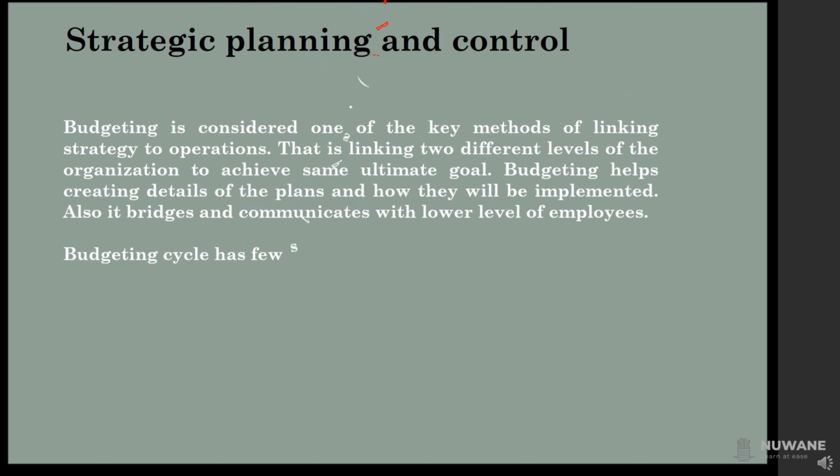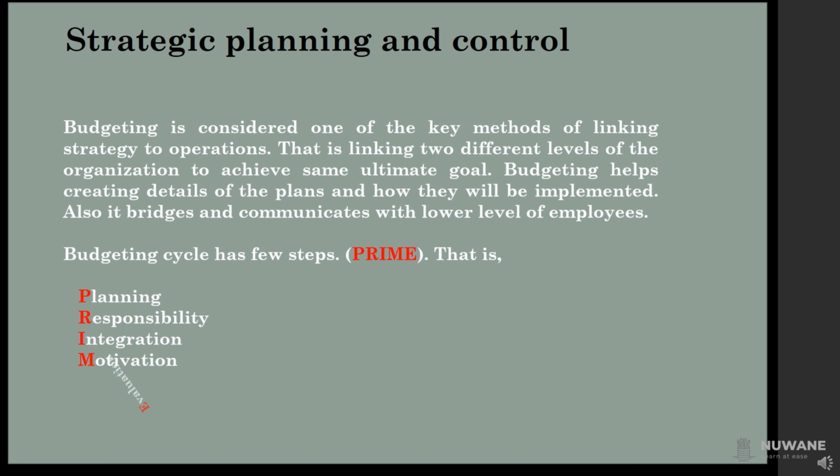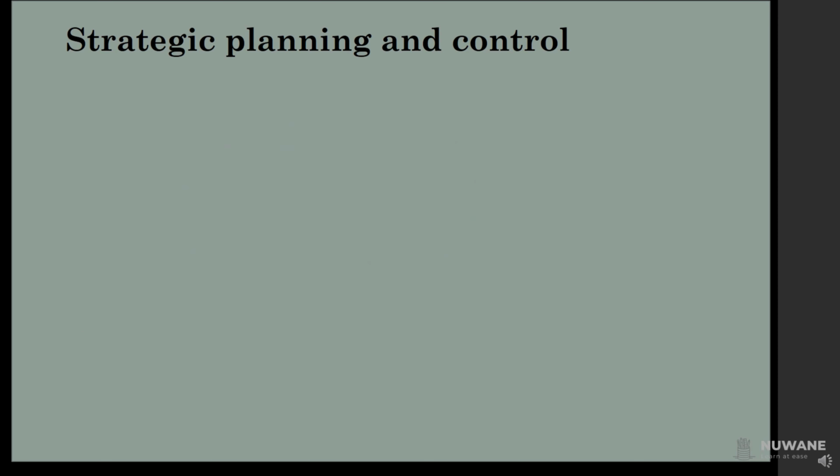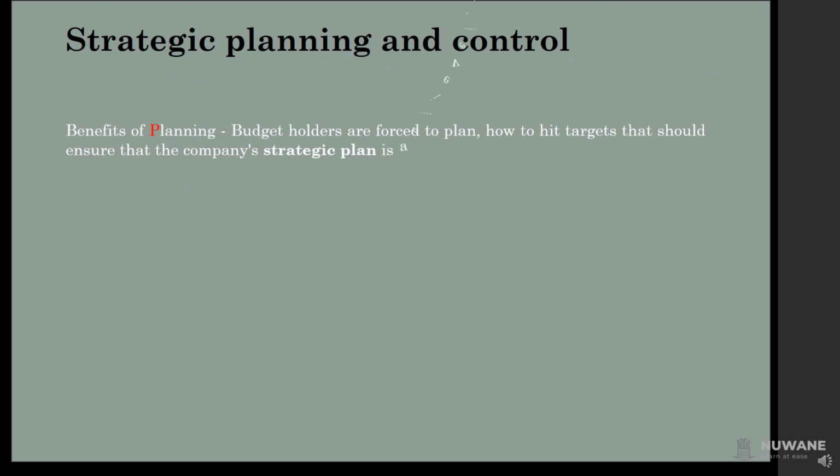The budgeting cycle has a few steps. PRIME. That is, planning, responsibility, integration, motivation, and evaluation. Now we will see the benefits of these steps. Benefits of planning. Budget holders are forced to plan how to hit targets that should ensure that the company's strategic plan is achieved. Example: overall sales, margins, quality levels.